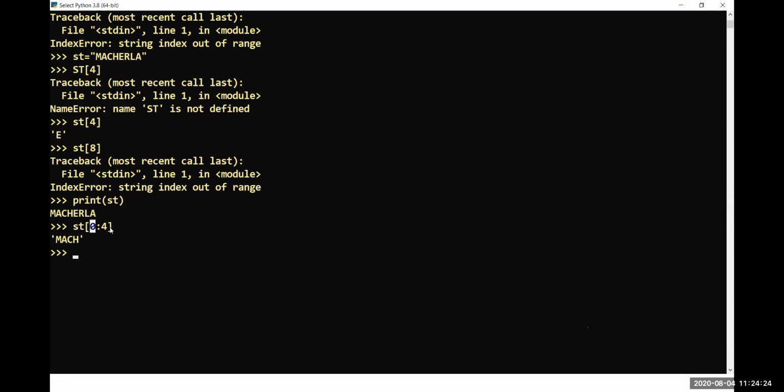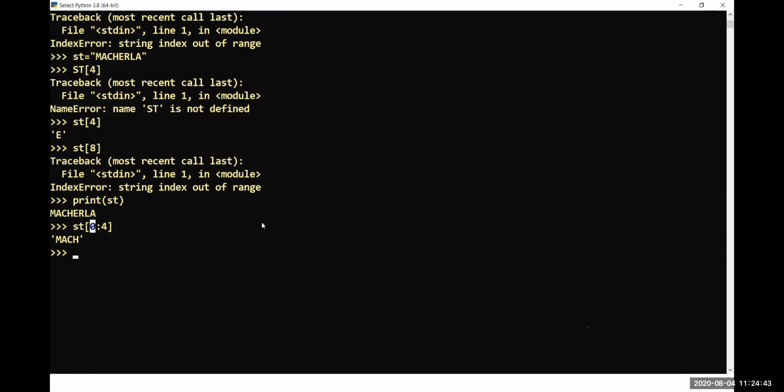So for example, this could be i and this could be j. So st of i:j, in the sense j will not be included; it means j minus 1. That is the meaning here. In this way you can slice.